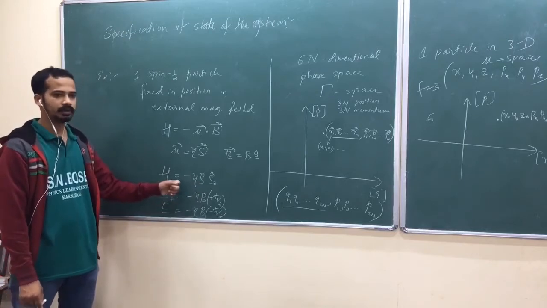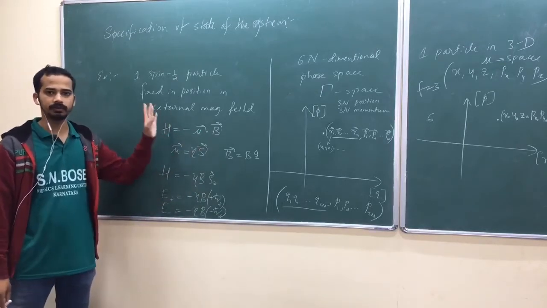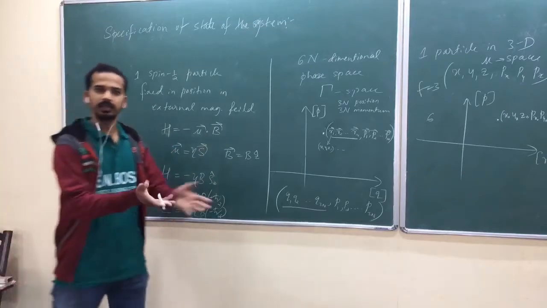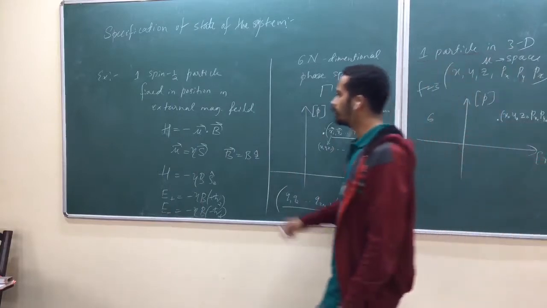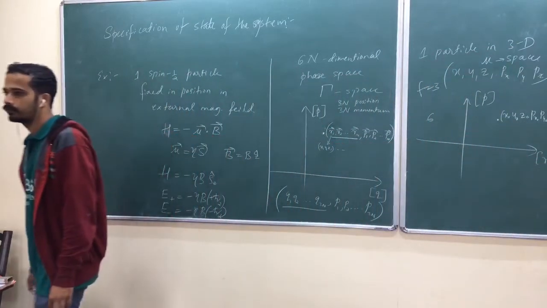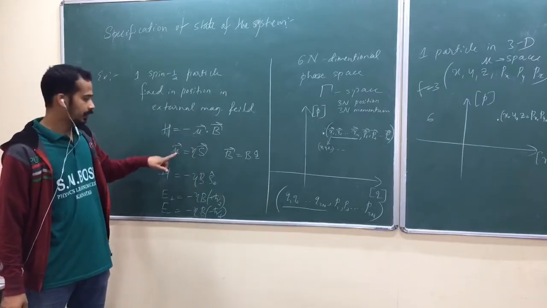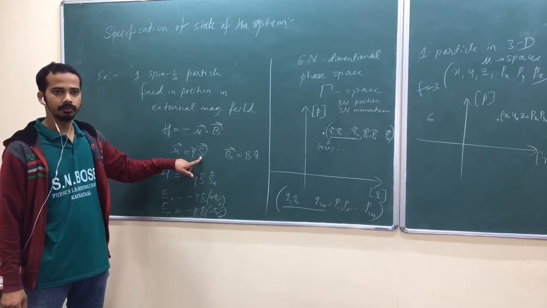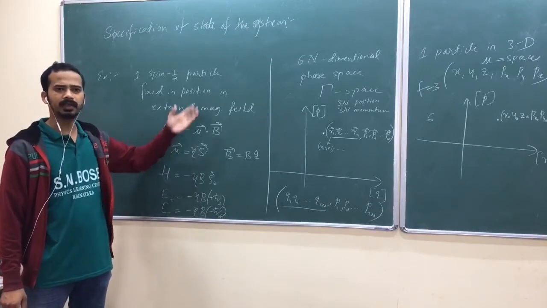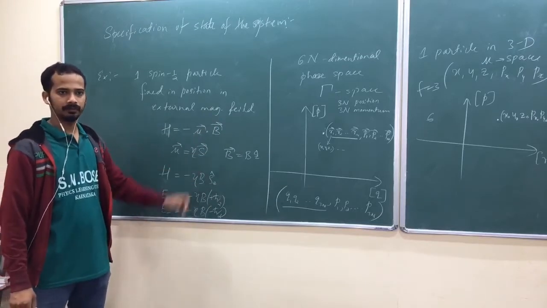Energies are eigenvalues of the Hamiltonian. When you place that in an external magnetic field, this is the Hamiltonian. There is no translational motion, no p square by 2m kinetic energy. Only magnetic moment interaction, because a spin half particle will have a magnetic moment. That magnetic moment is related to the spin angular momentum, and this is the gyromagnetic ratio that depends on whether it is a proton, neutron or electron.